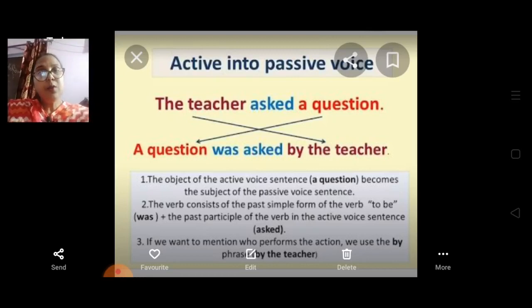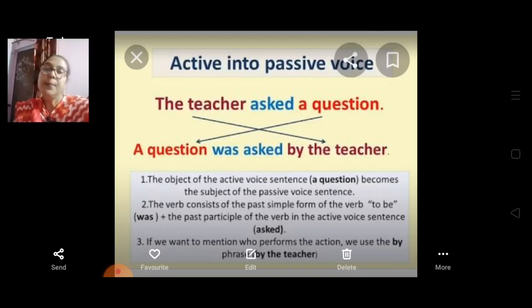From tomorrow onwards, we will start how to change tenses from active to passive, starting with the present tense. But these are the formal rules that we always remember. There will be a zigzag form whenever we are making active to passive voice.